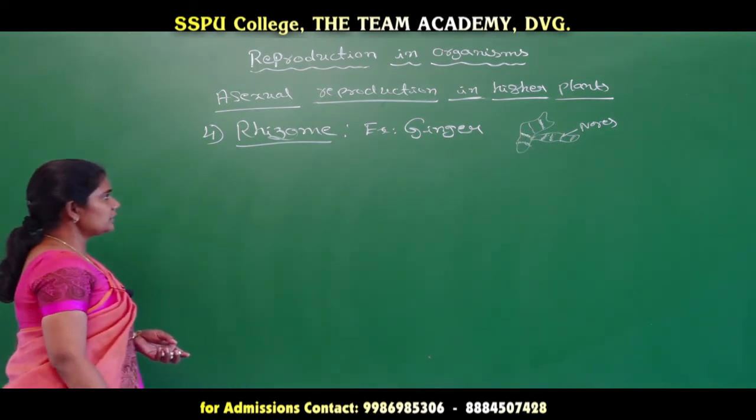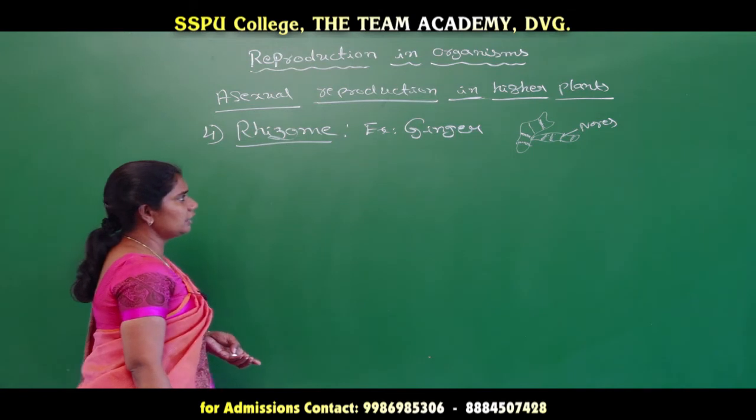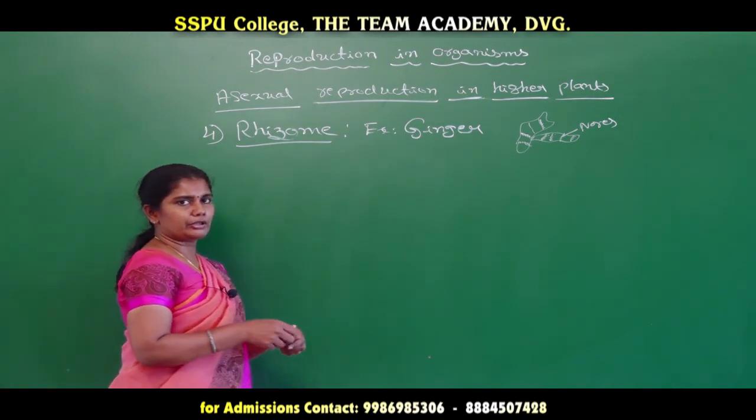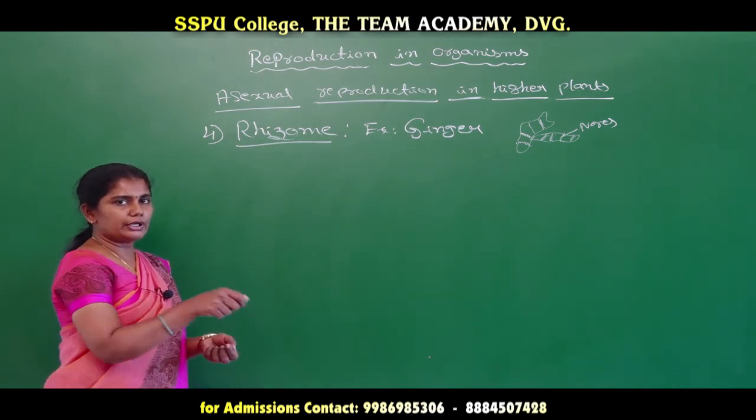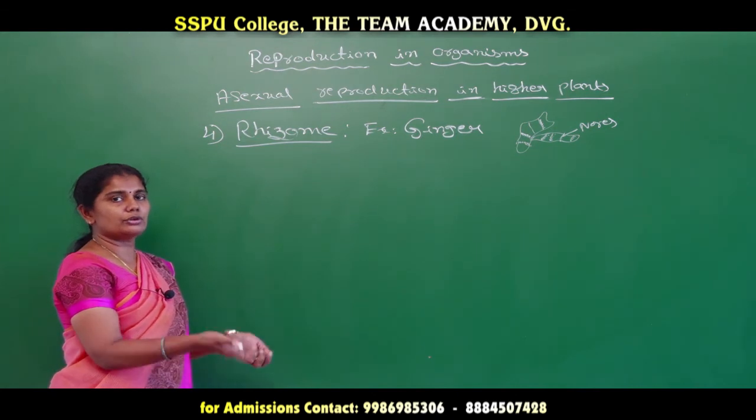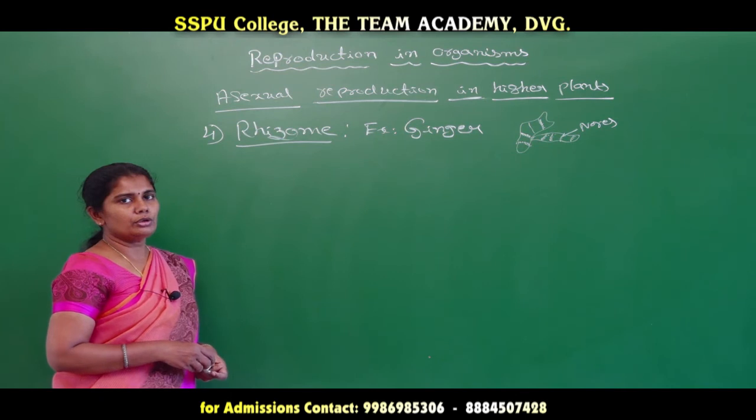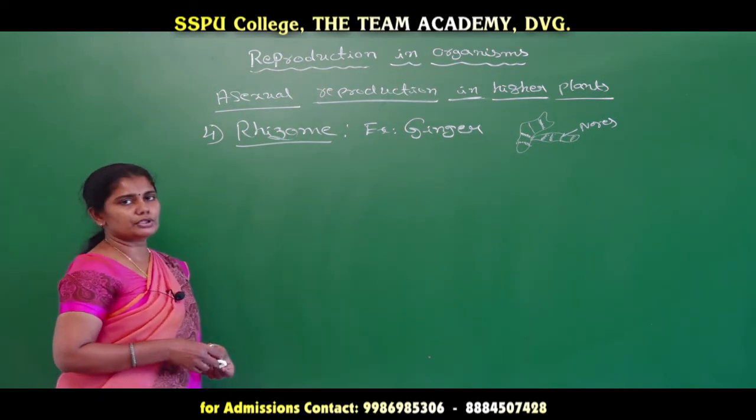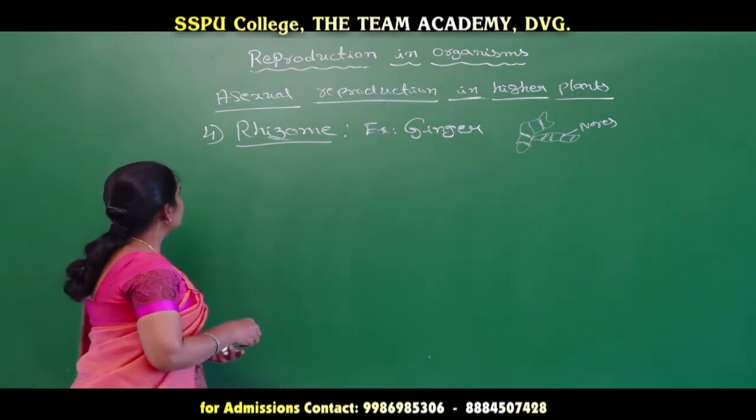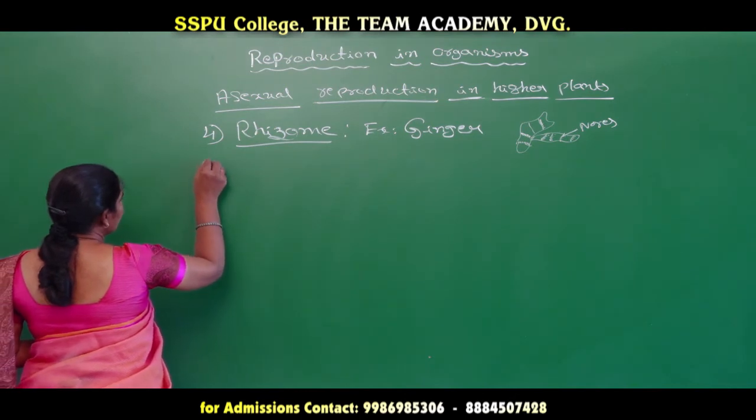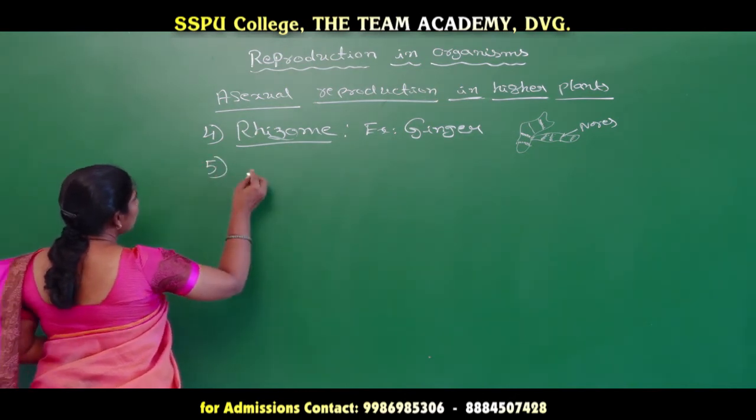So when it comes to the rhizome or ginger, as you know, if we cut a particular part of a ginger and sow it in soil, then it is going to grow into a new plant. So this is also one of the vegetative propagation methods. Next, the fifth one is nothing but the bulb.